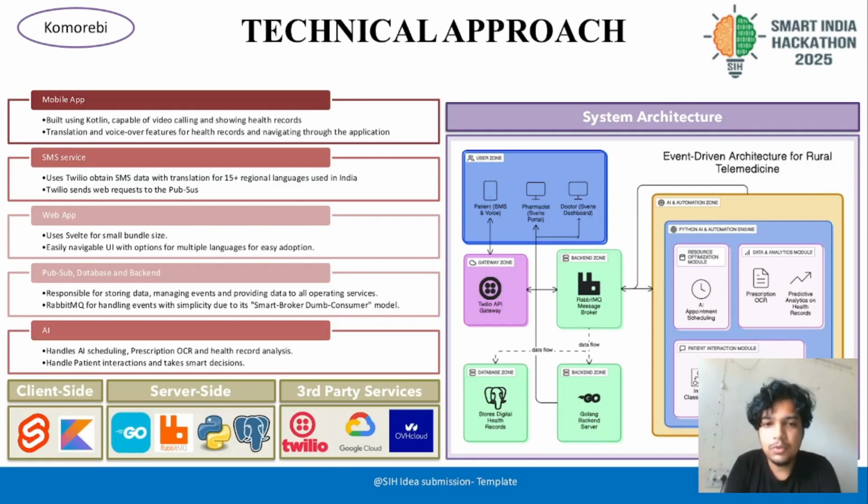From the technical approach, our solution is mostly event driven, right? So we have an event driven architecture for it. There is a pub sub service which we will run through RabbitMQ. A simple queue will run over there, and what we are having for the SMS services is Twilio.